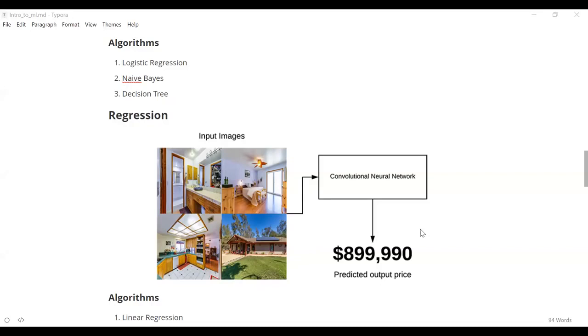House price cannot be negative. That's why I have mentioned 0. But say in the case of temperature, it can be negative, right? So in that case, it can be a negative value as well.